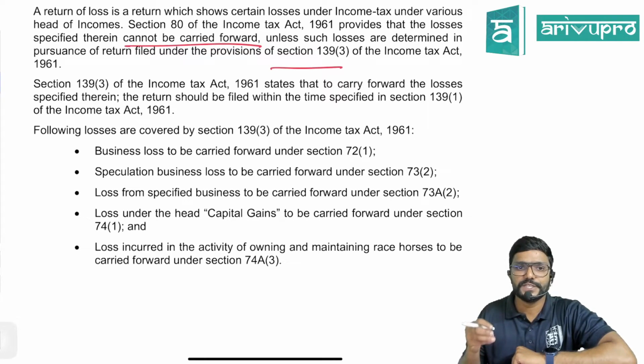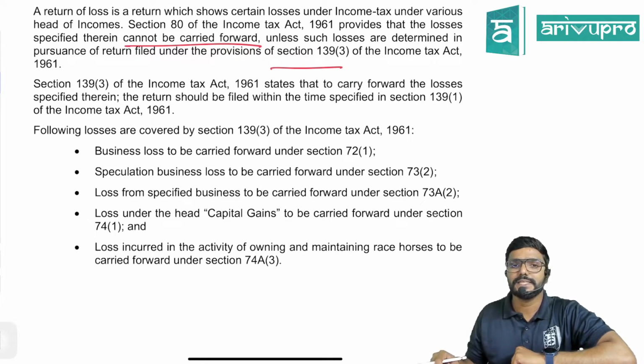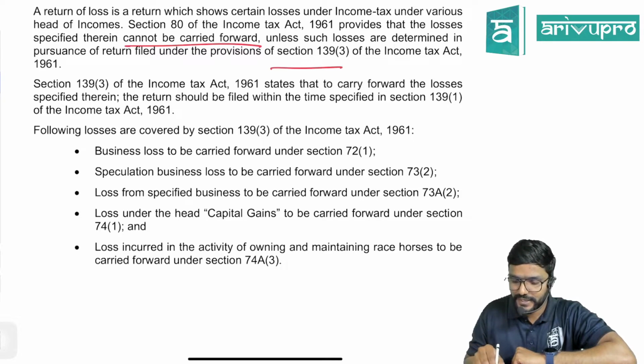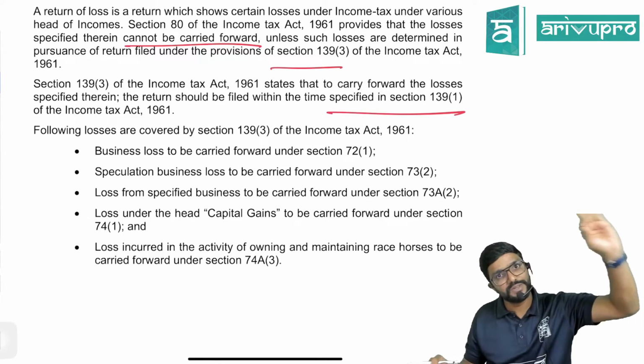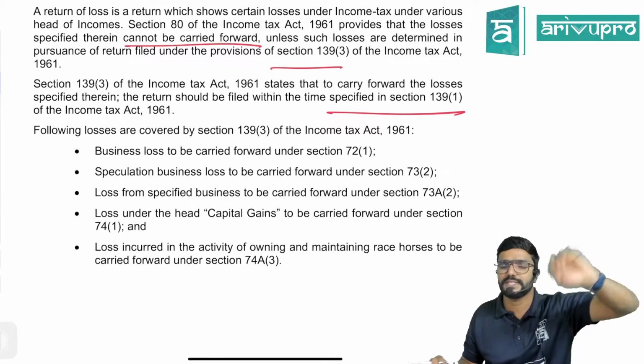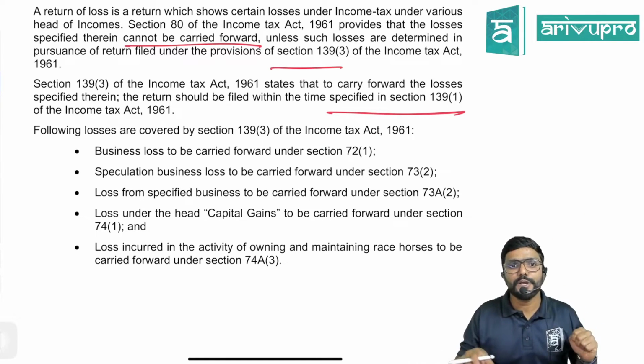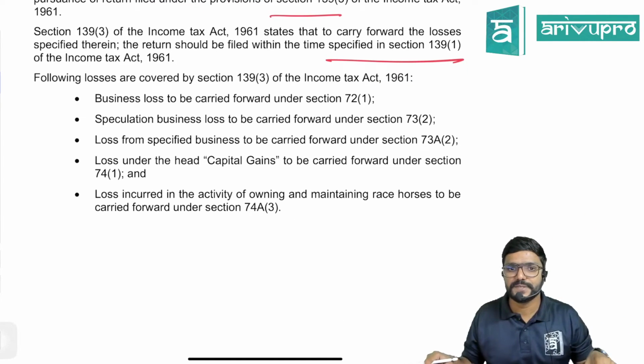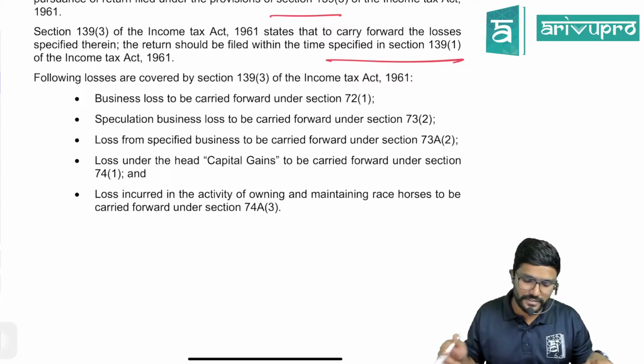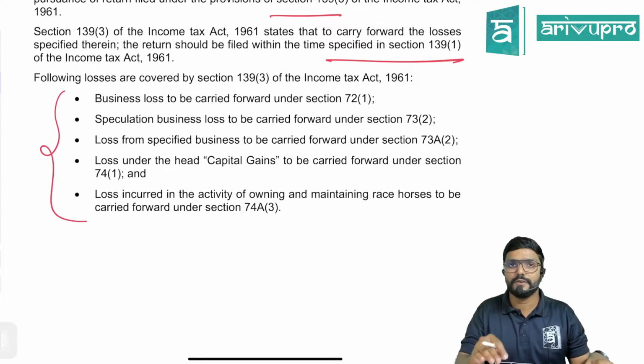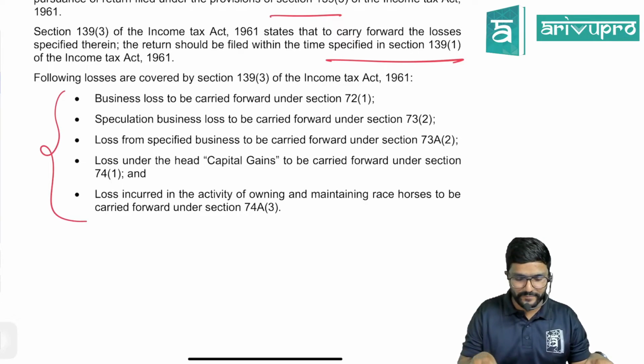Section 139 subsection 3 of the Income Tax Act 1961 states that to carry forward the losses specified therein, the return should be filed within the specified date, that is the due date given under section 139 subsection 1 only, whatever I just now discussed. Following losses are covered by section 139 subsection 3 of the Income Tax Act. That means the following losses can be carried forward only if you file loss returns.